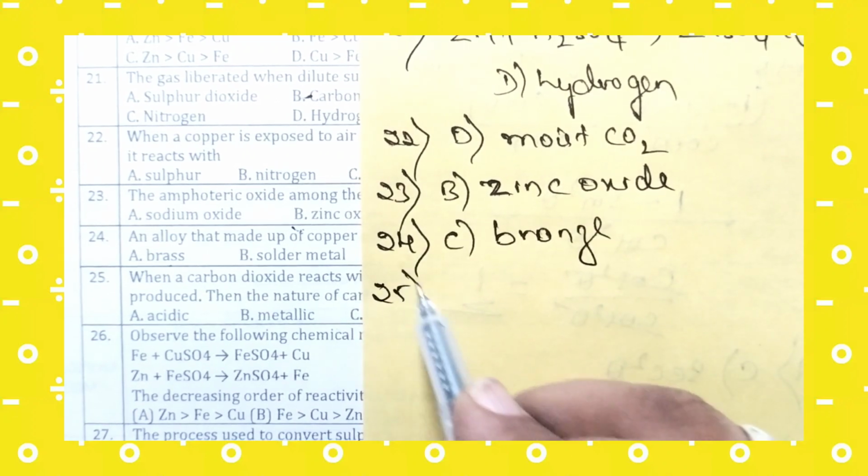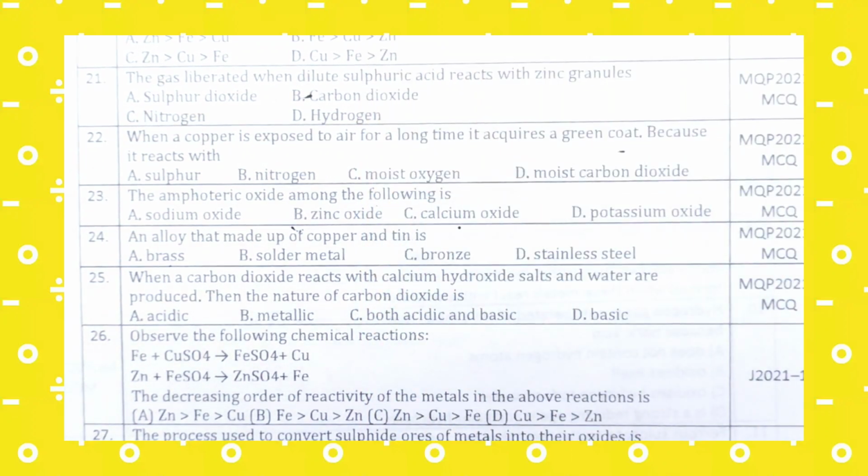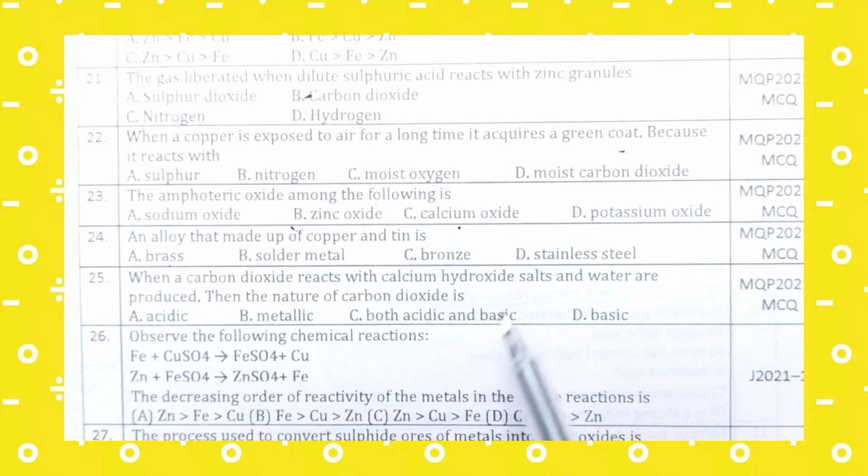So now let us move to the 25th question, that is, when carbon dioxide reacts with calcium hydroxide, salt and water are produced. Then the nature of carbon dioxide is dash. Acidic, metallic, both acidic and metallic, and basic.